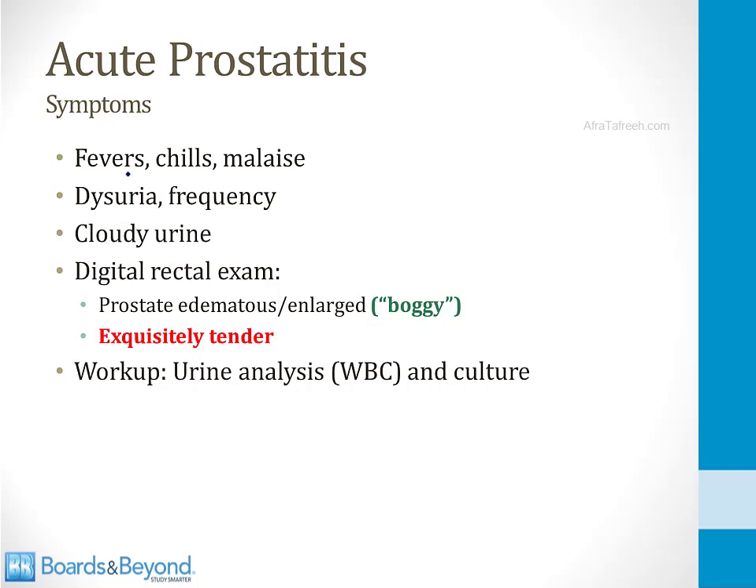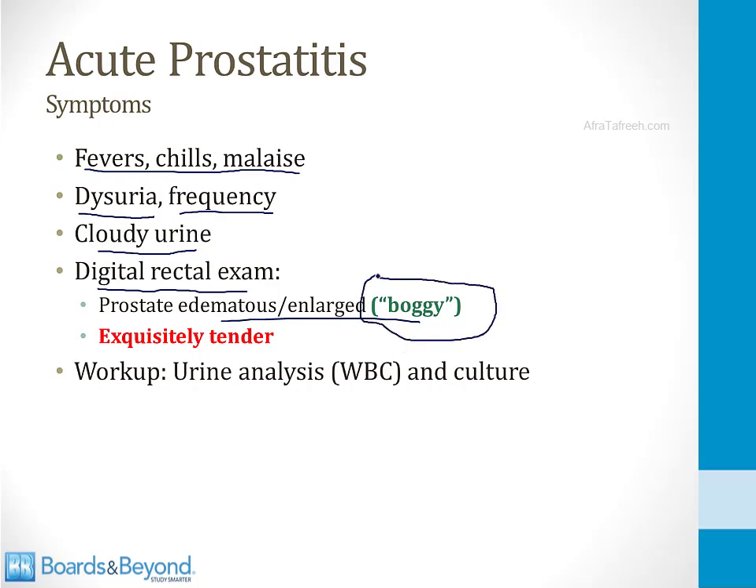In acute prostatitis, there can be symptoms of generalized inflammation like fevers, chills, and malaise. There may be dysuria, which is painful urination, and frequency, which is voiding frequently. The urine may be cloudy from the presence of white cells and bacteria. But then the main feature that distinguishes acute prostatitis from an isolated UTI is on digital rectal exam, the prostate will be edematous and enlarged. It's often described as boggy, which means swollen and like mud. In addition, the prostate tends to be exquisitely tender, so when you palpate it with your finger on digital rectal exam, it causes a lot of pain to the patient. And then because this is basically a variation of a UTI, the urine should have the same findings as in a urinary tract infection. There should be white cells in the urine, and a urine culture should grow bacteria.